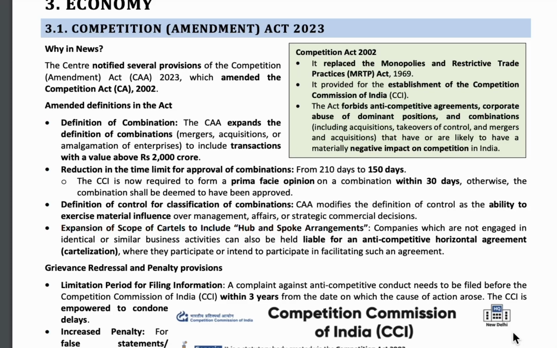The first topic is Competition Amendment Act of 2023. So here, to increase the cost of the product, the middleman generally creates a fake demand of the product. If the demand for the product increases, then automatically the cost of that product increases. Thus, the middleman creates fake competition among the products in the market and then gains profits.